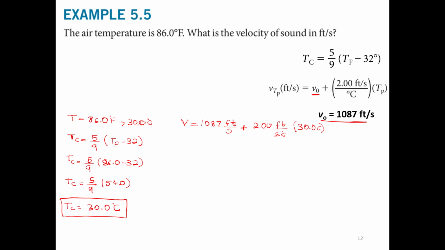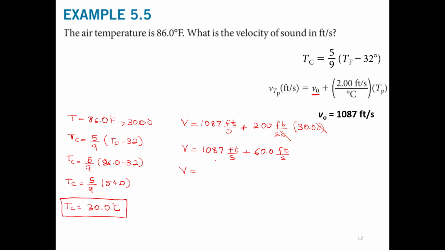And now we just need to solve. The velocity will be in feet per second, and we can see here again this cancels out, and we have feet per second. These are the units we want. And here we have 60.0 feet per second, 2 times 30 is 60, and then we add.